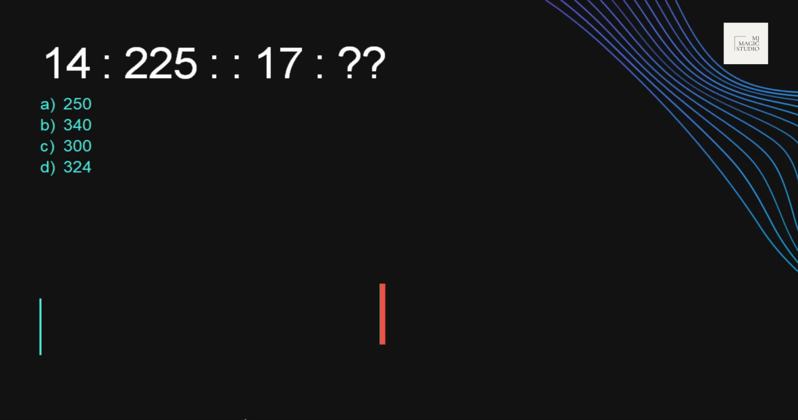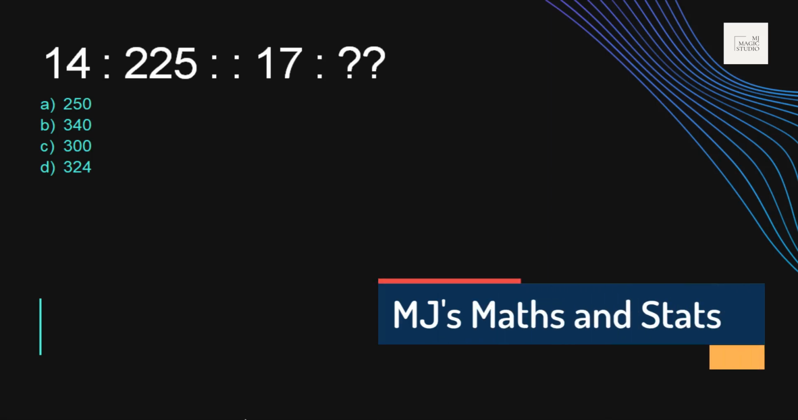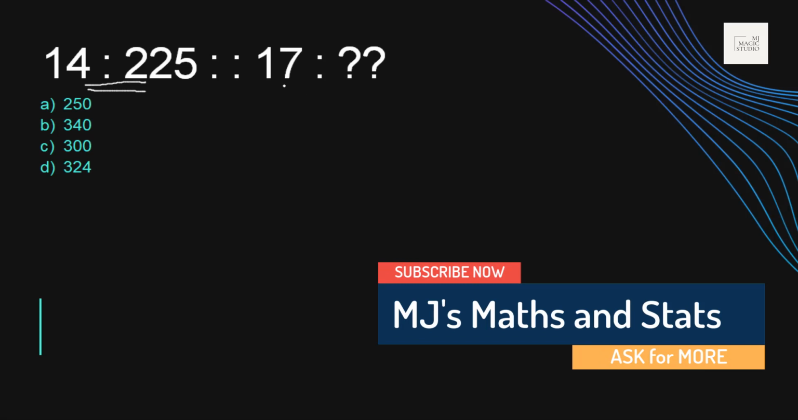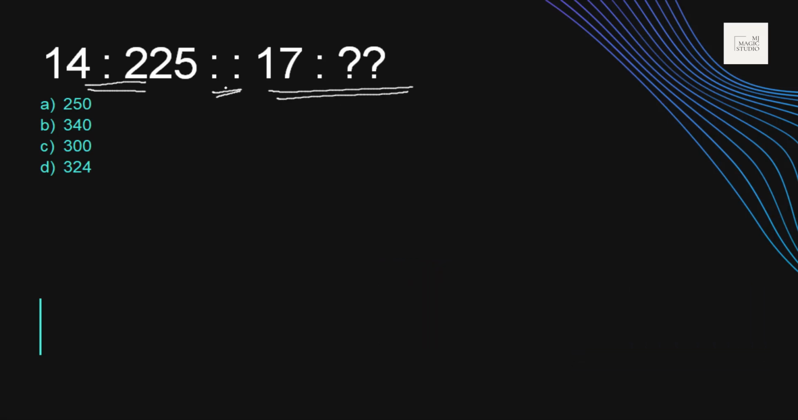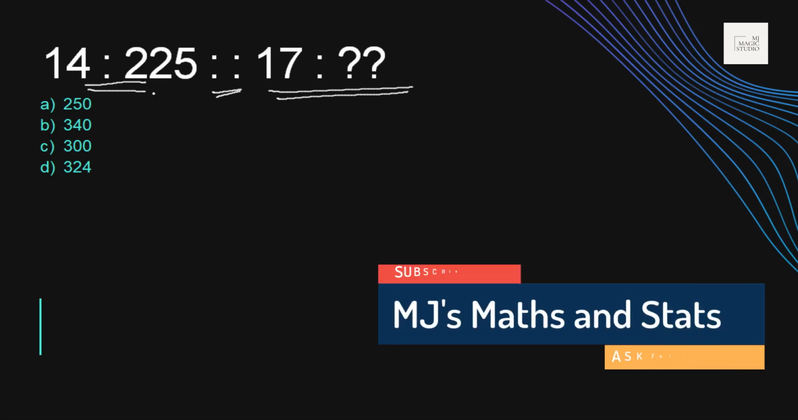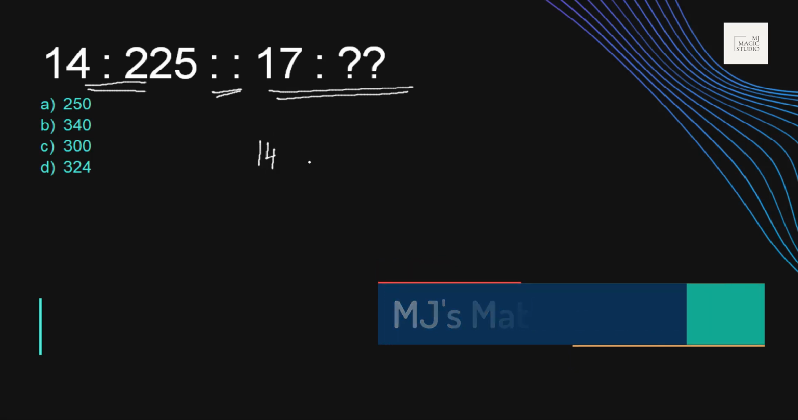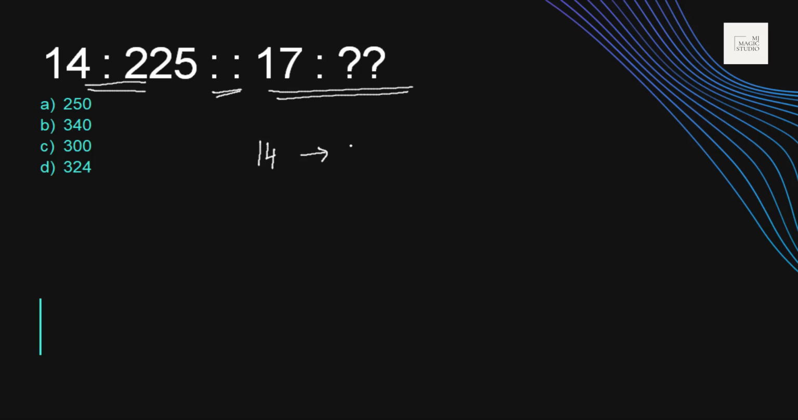So we have 14 is to 225 on the left, and then 17 is to what? With the same proportionality. Okay, 225 looks like a square number, square of 15. So the relationship is with 14 plus 1 whole square, which is actually 225.